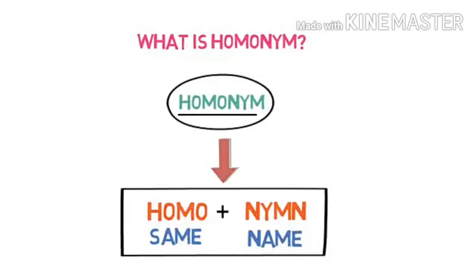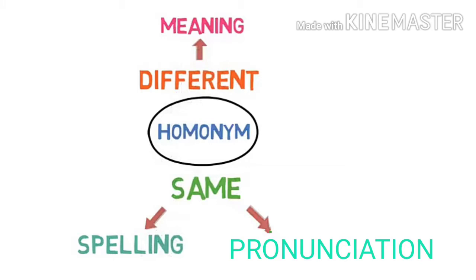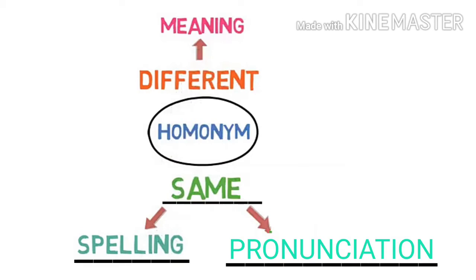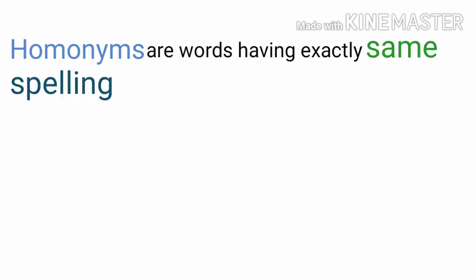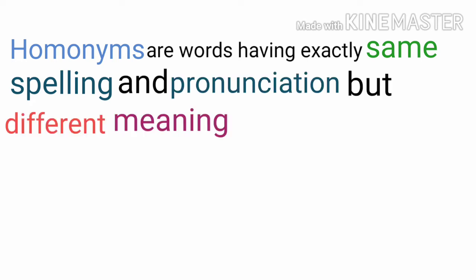Homonym is made of two words, homo, nym. Homo means same and nym means name. Combining them, it becomes words having the same name. It means they have something in common or the same but are different from some other thing. What does it mean? There are words in English that have the same spelling and pronunciation but have completely different meanings. These words are called homonyms. Again, I repeat, homonyms are words having exactly the same spelling and pronunciation but different meanings.